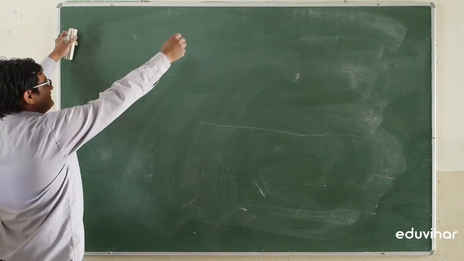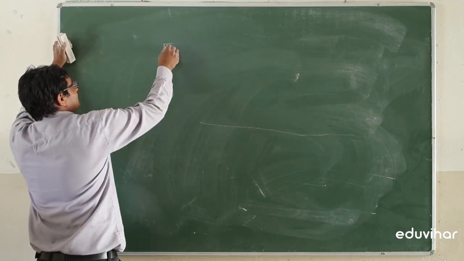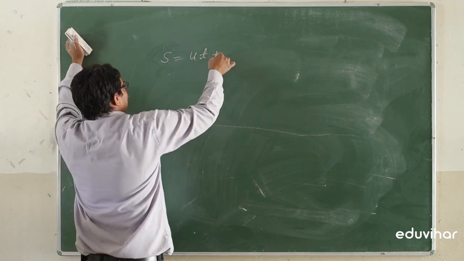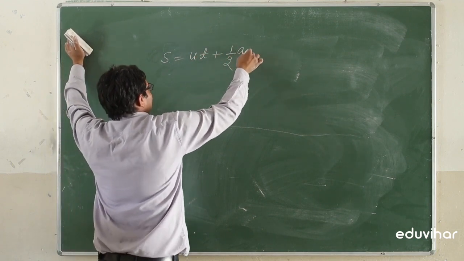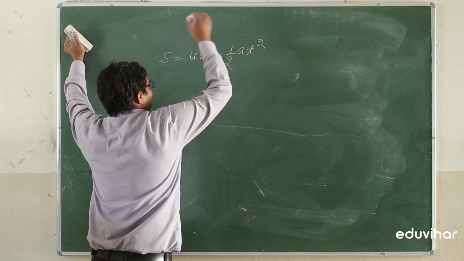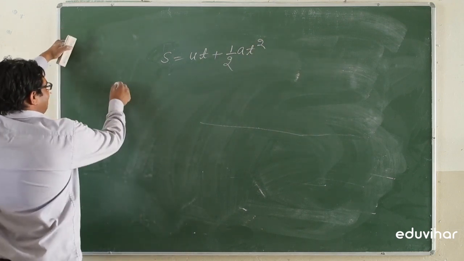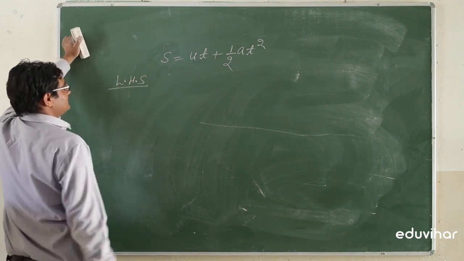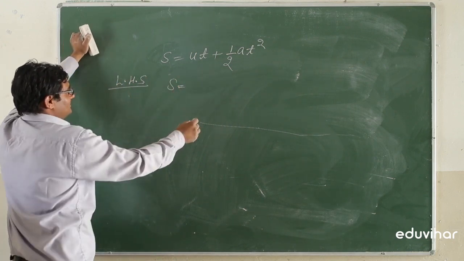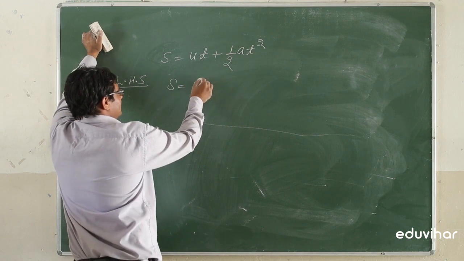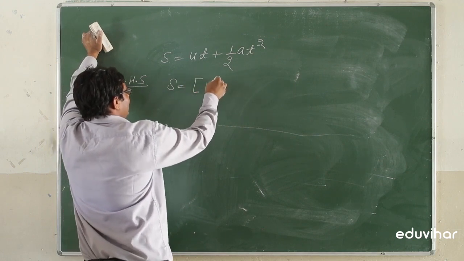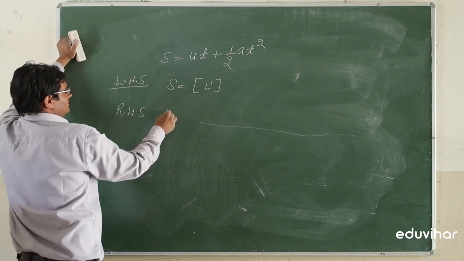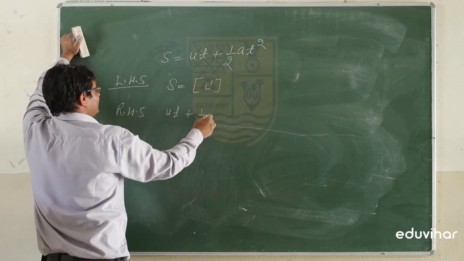Another formula: S is ut plus half at square. Taking left hand side, S is displacement having a dimension formula L1. Taking right hand side, there are two terms, ut plus half at square.